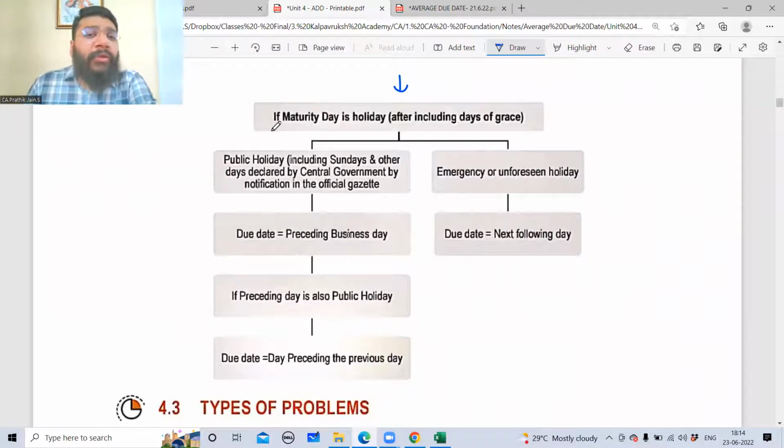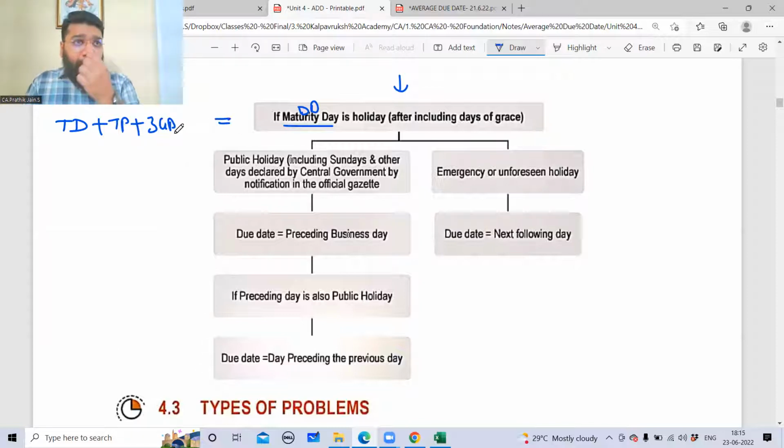Now, guys, how do you calculate your maturity date? That is the transaction date. For all practical purposes, your maturity date and the due date are going to be the same. Right? So how do you calculate your due date or maturity date? With the transaction date, you'll add the term period, which is 3 months, 2 months, 1 month, 30 days, 60 days, 90 days. With this, you will add 3 grace days to get the maturity date.